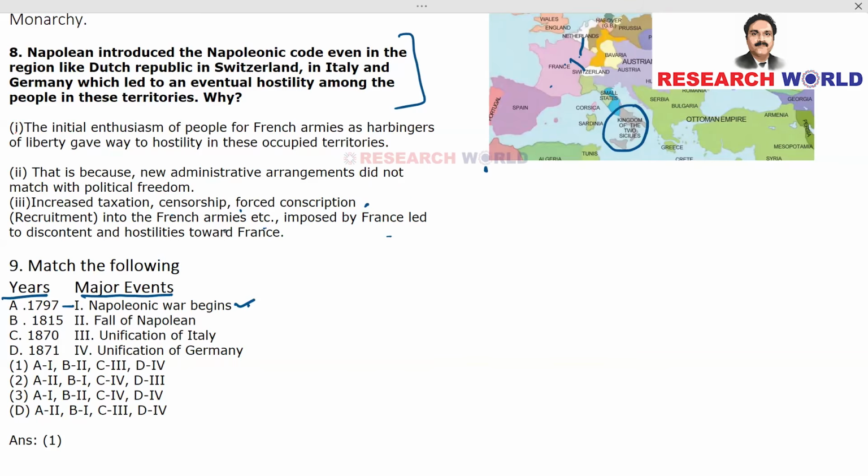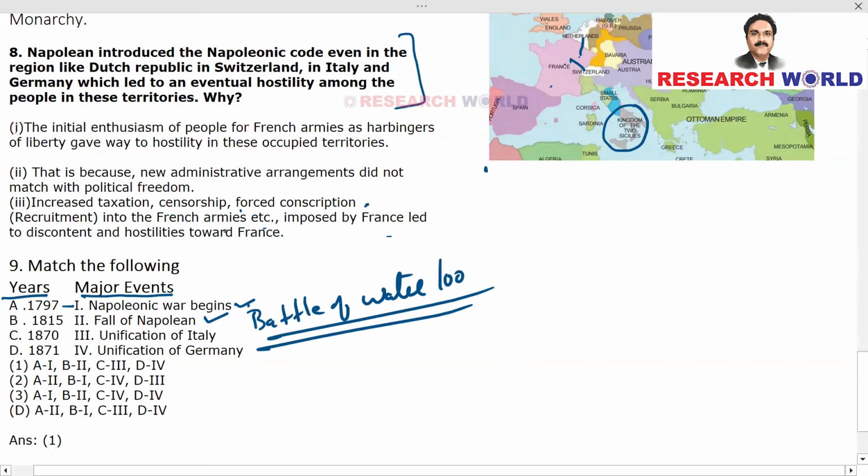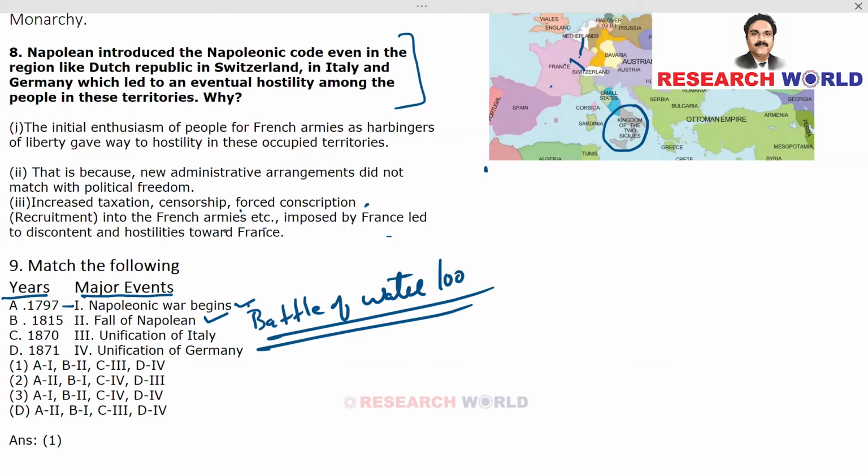1815. Fall of Napoleon. Correct. Through the Battle of Waterloo, Napoleon lost. The famous Battle of Waterloo. So, through the Battle of Waterloo, Napoleon lost in 1815. In 1870, it's the unification of Italy. And in 1871, the unification of Germany. All are correctly matched. Therefore, it is A1, B2, C3 and D4. Therefore, the answer is 1.